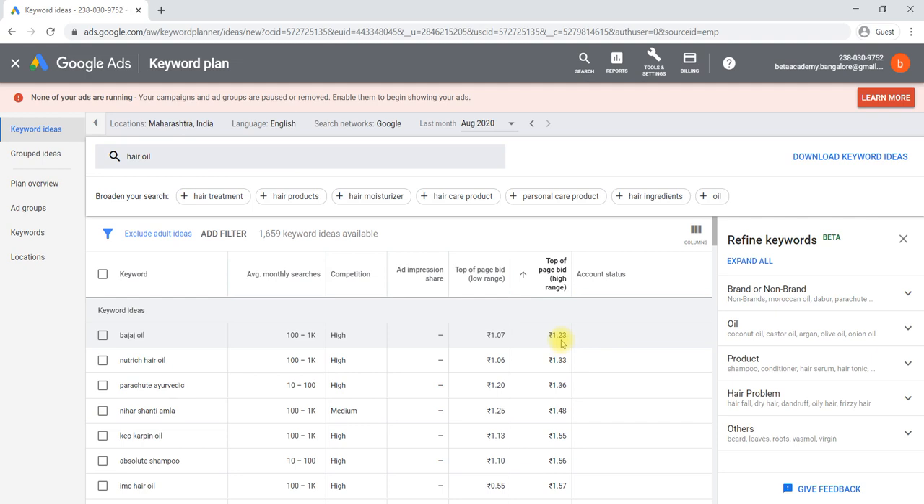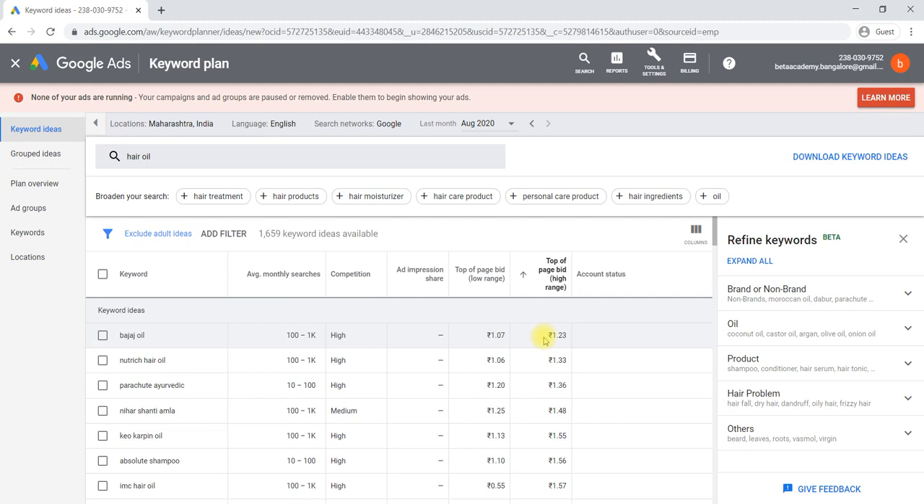1 rupee is also possible for us, like this Bajaj oil. If you are dealing with Bajaj oil, then you can select the keyword Bajaj oil. Like this we can select the keyword in such a way that it should be relevant to your ad, it should have a high search volume and the lowest price.